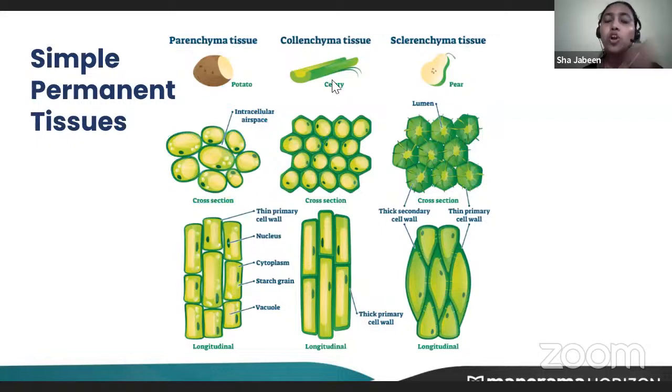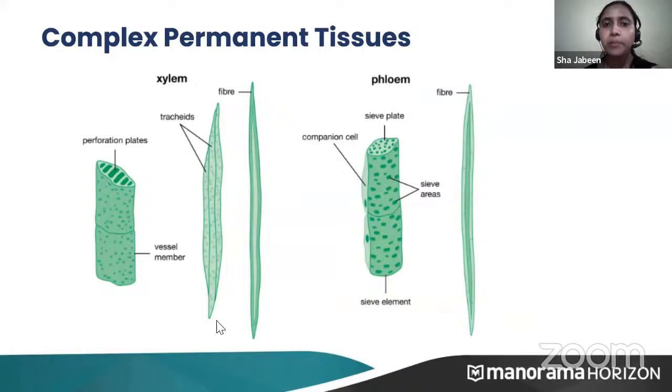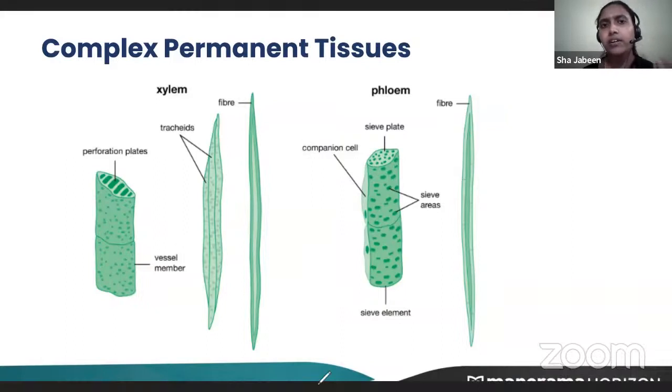Now we'll move on to the complex permanent tissues. They actually help in the transport of food and water. Hence, we call them vascular tissues also. Vascular tissues means those tissues which help in the transport of water, minerals, or food. That kind of tissue we call vascular tissue, and the system we call the vascular system. It is there in our body also.